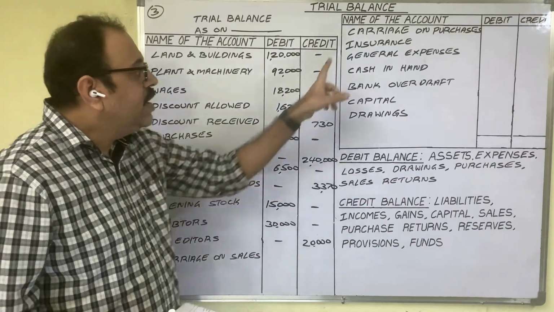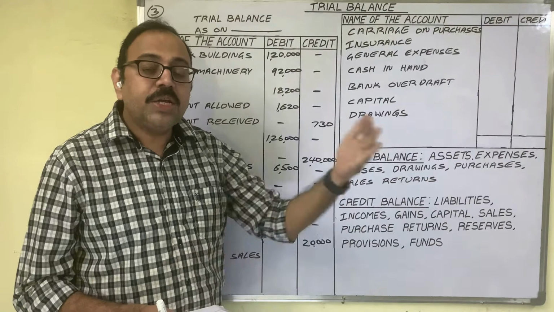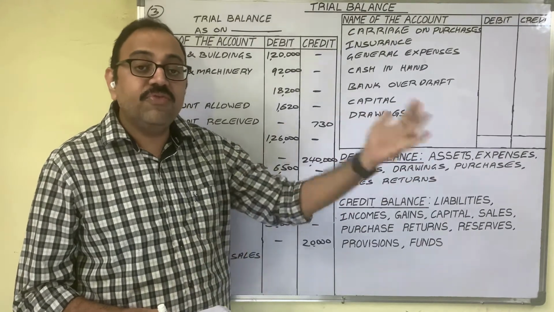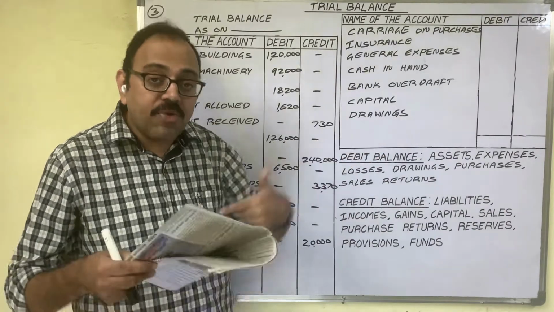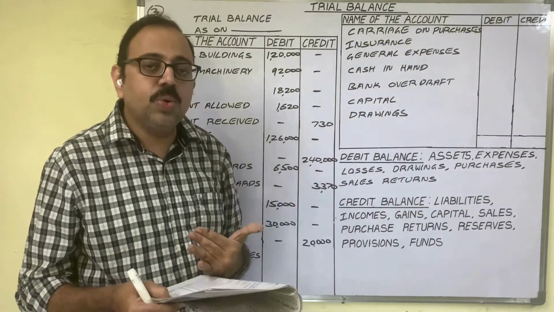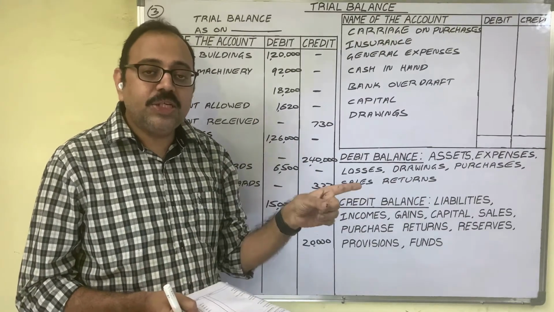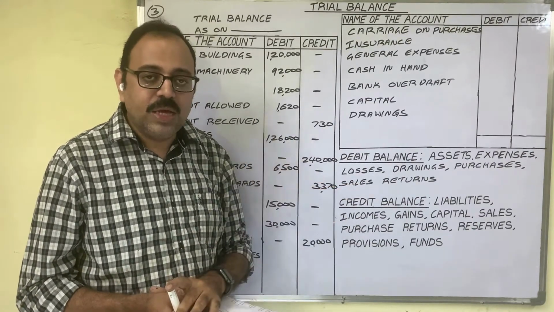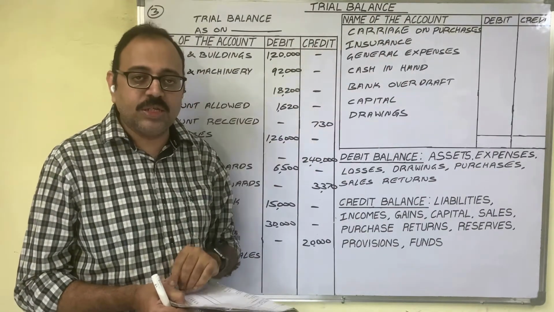Not only that, carriage on purchases is also an expenditure. Firm purchase raw material or finished products from suppliers. From suppliers shop to our godown to bring these goods, we spend some amount. So that carriage is also an expenditure to us. Carriage on sale, carriage on purchase, both are expenses.